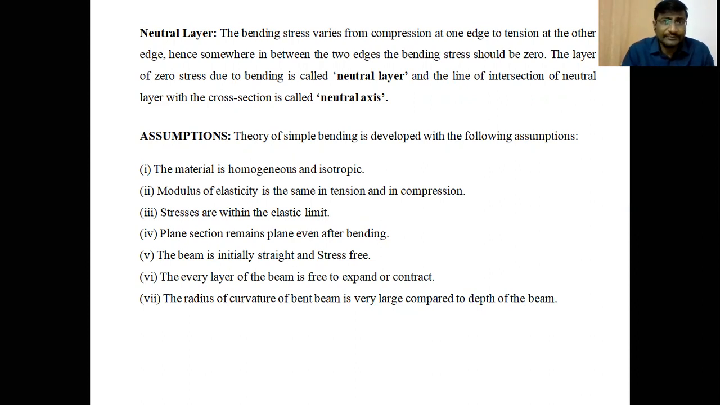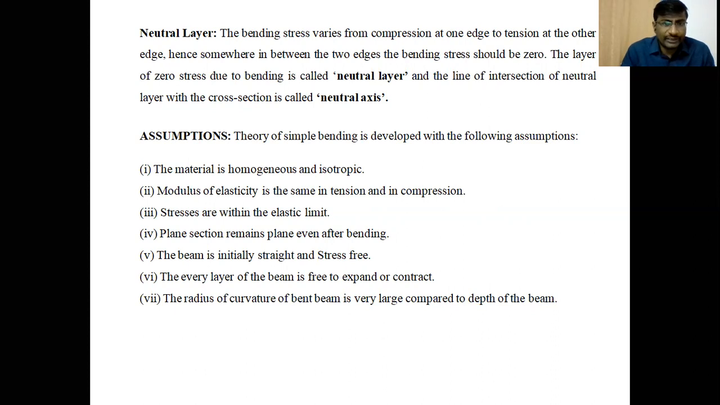And the third assumption is that stresses are within the elastic limit. During bending of a beam, the stresses induced in the beam must be within the elastic limit while calculating the bending stresses. So the stresses must be proportional to strain in the beam while it is bending.